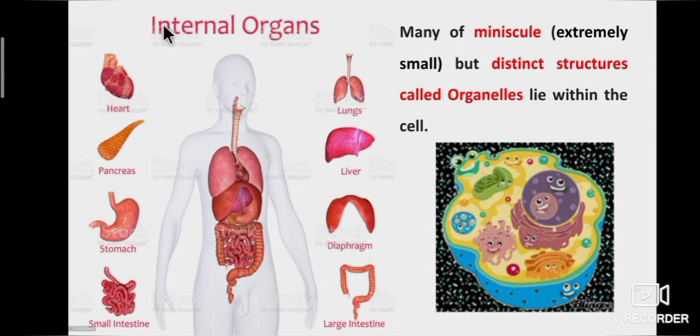Our body contains internal organs such as heart, stomach, lungs, liver, etc. Like that, organelles present inside the cells have specialized structures and perform valuable functions. Moreover, these are necessary for normal cellular operations. So, many minuscule but distinct structures called organelles lie within the cell. Minuscule means extremely small.